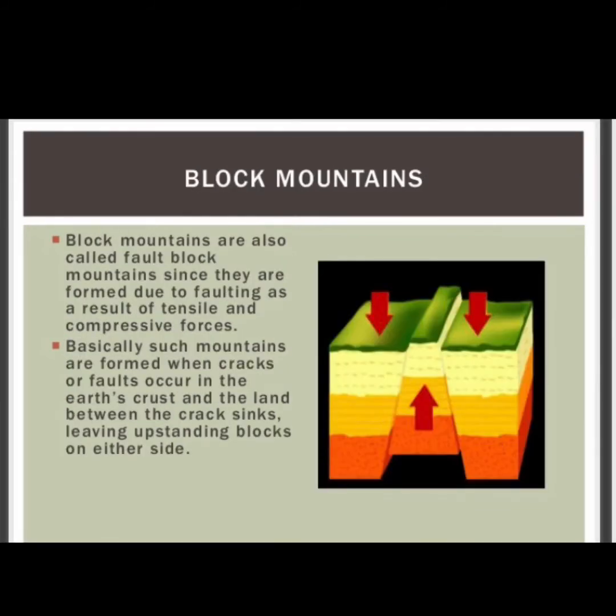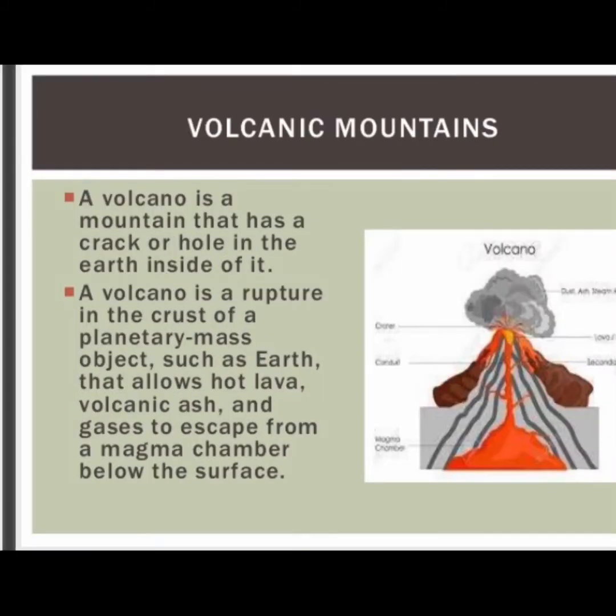Block mountains, also known as fault block mountains, are formed due to faulting as a result of tensile and compressive forces. The block mountains are formed by the horizontal tensional forces which cause cracks and faults in the earth's crust. Volcanic mountains. A volcano is a mountain that has a crack or hole in the earth inside of it.